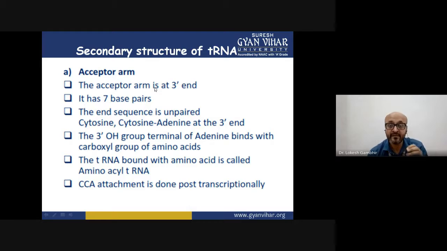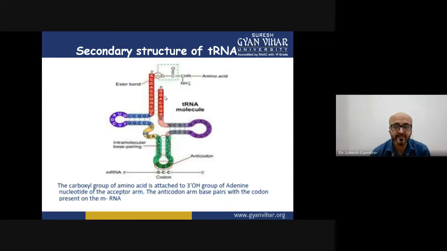Then in this arm, there are 7 complementary base pairs, and always remember that the end sequence present at the 3' end is always CCA, and it is conserved no matter what type of tRNA we are talking about.